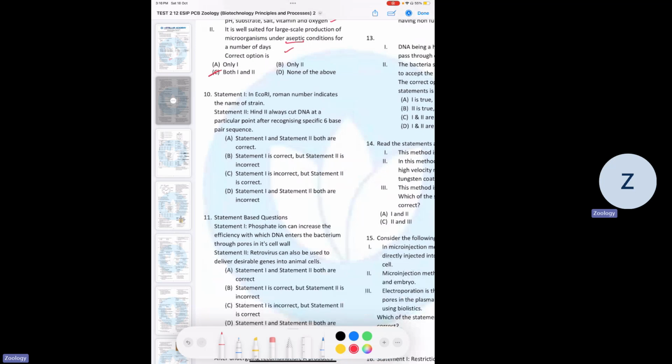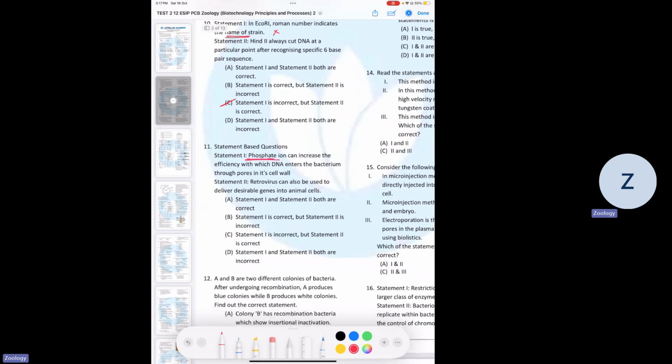10th is asking whether in EcoRI, the Roman numeral indicates the name of the strain. No, it doesn't. It indicates the order of extraction from the bacteria. Statement 2 is correct because HindII does cut at a specific site which has 6 base pairs. So C is the correct answer.